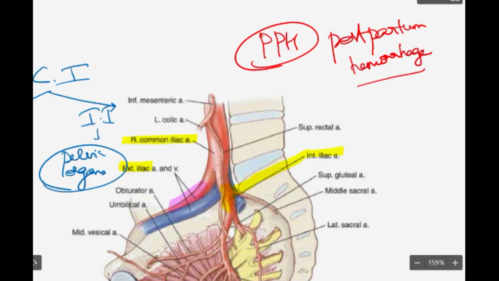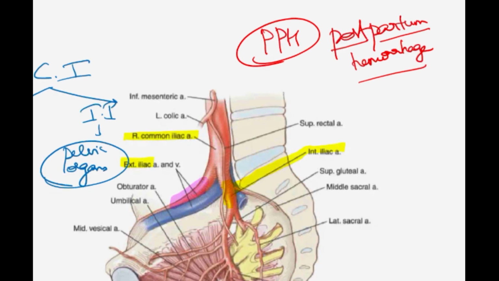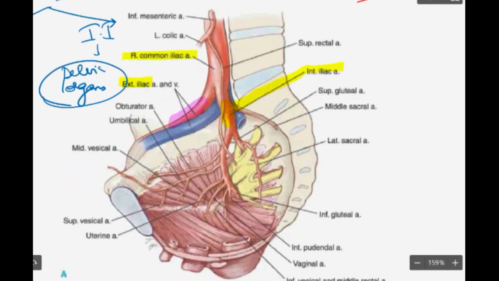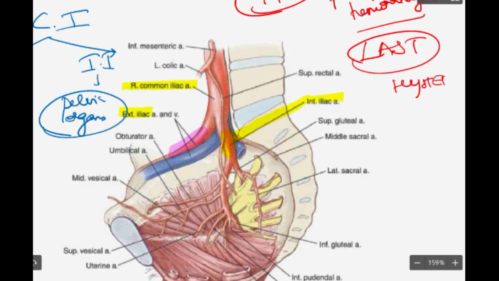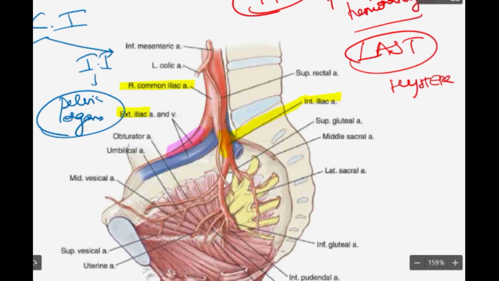In this postpartum hemorrhage, it actually means after delivery. So immediately after delivery, there is bleeding. There are a lot of conditions which can cause this bleeding, and you have different steps to arrest this bleeding. But ultimately, the final step is to do hysterectomy, that is, removal of the uterus. This is the last step.